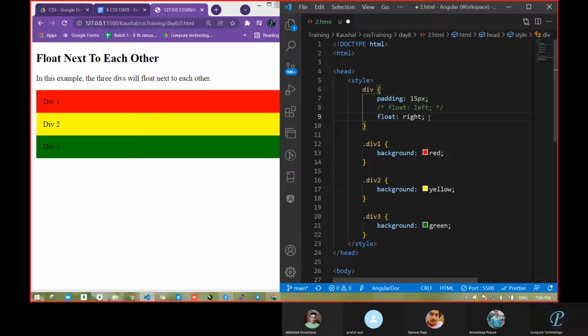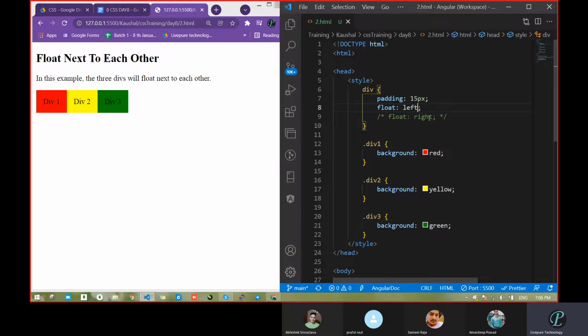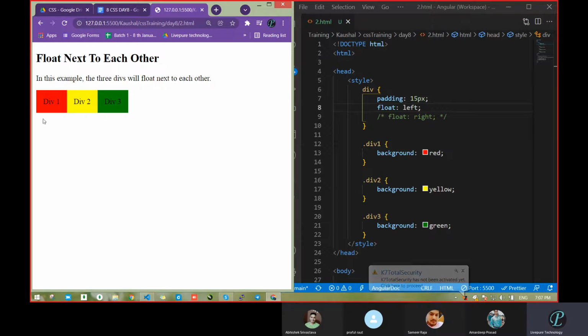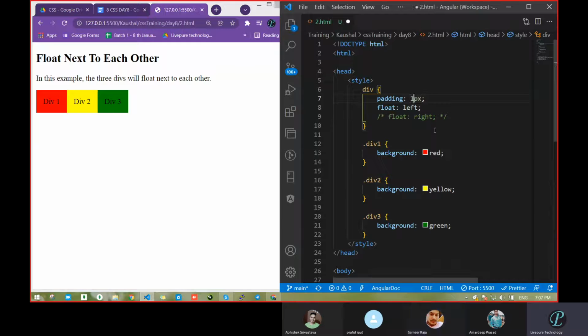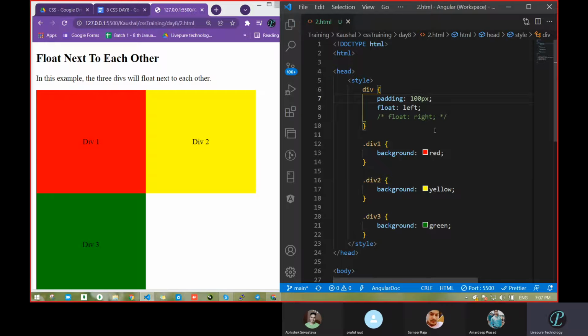Just go float left itself and save. What happened? It just had that padding. Oh, due to padding, it became inline. Yes, because due to padding it occupied all the space in 50 pixel. Correct or not? Just remove this and go with 100 pixel. See, the box size will increase.